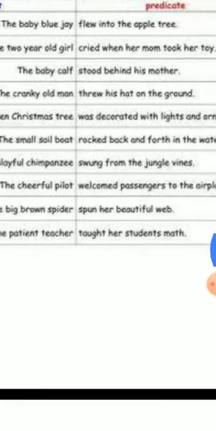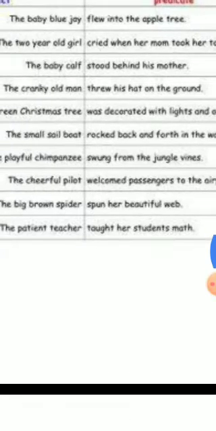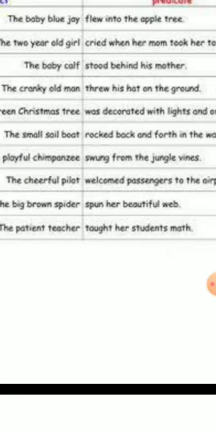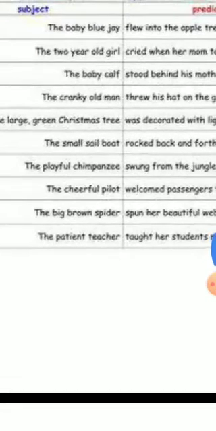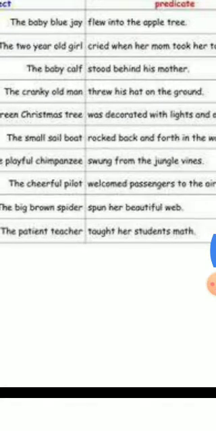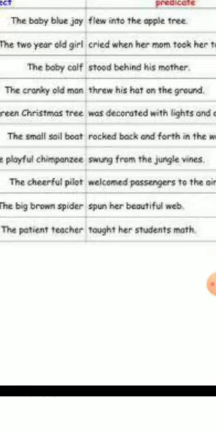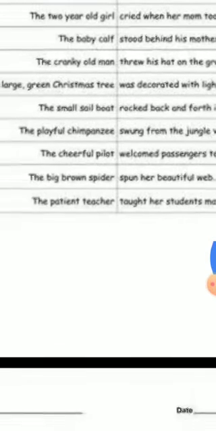Now next, the baby calf stood behind his mother. The baby calf is subject and stood behind his mother is predicate. The cranky old man threw his hat on the ground. The cranky old man is subject. Threw his hat on the ground is predicate.